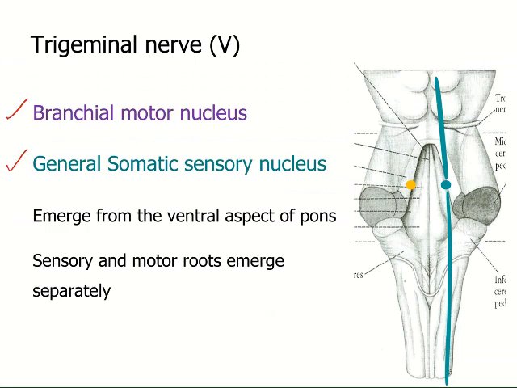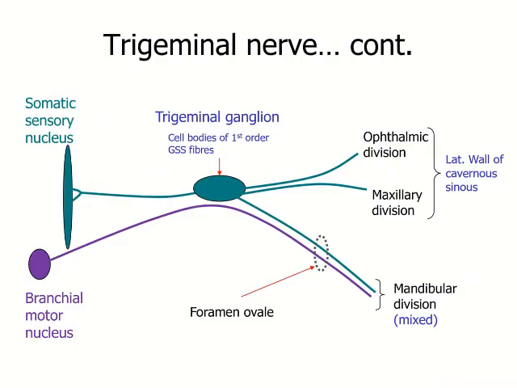This is the branchial motor component, and these are the three parts of the general somatic sensory component. We will look at the trigeminal nerve in a little bit more detail. You can see the general somatic sensory nucleus here. I have shortened it to make the diagram easy to understand. And this is the branchial motor nucleus of the trigeminal nerve.